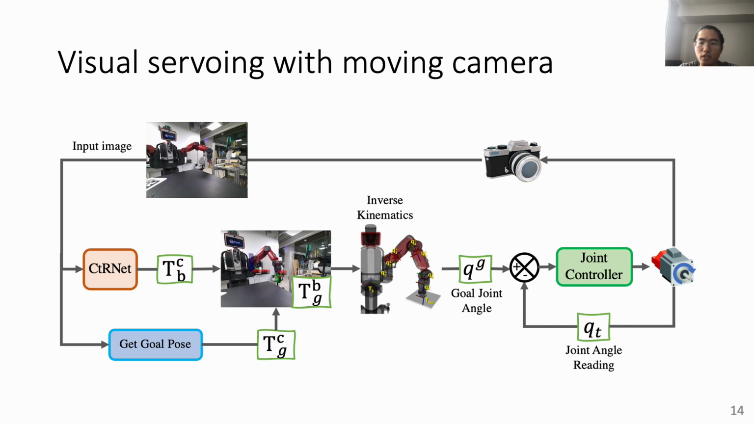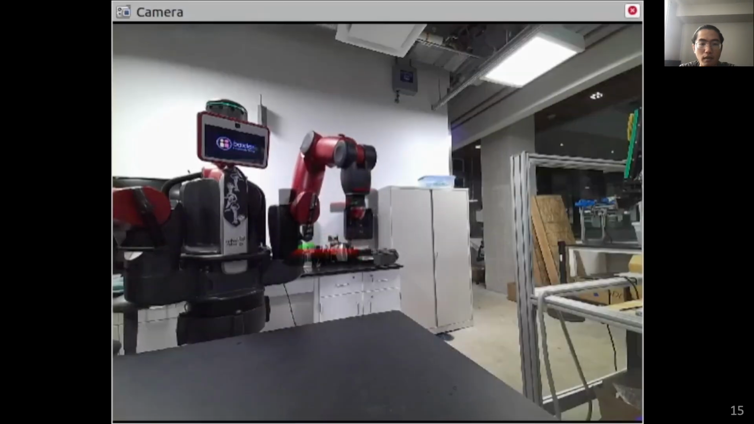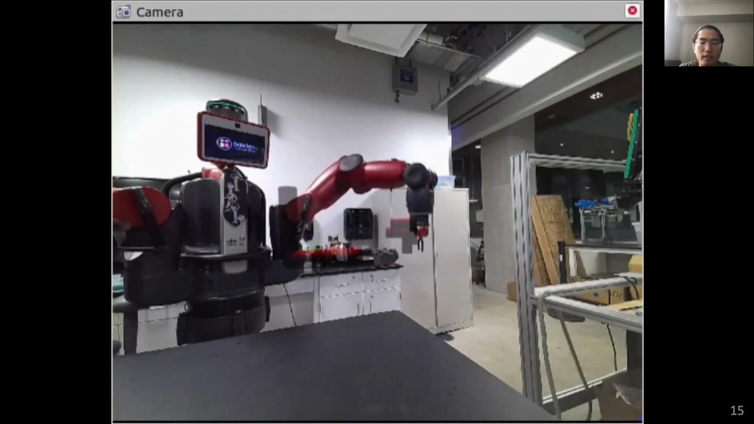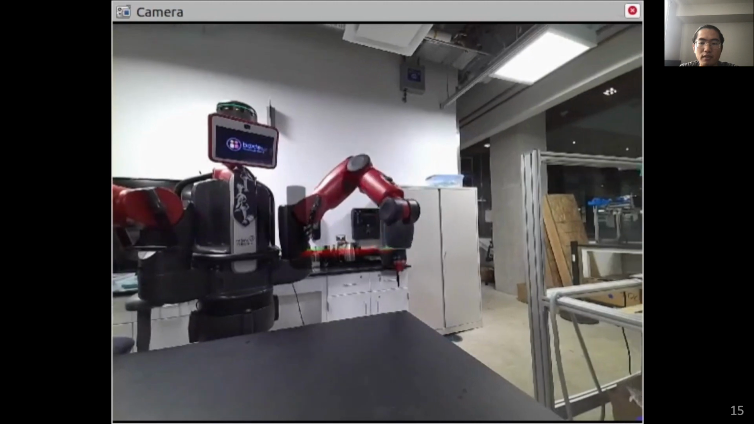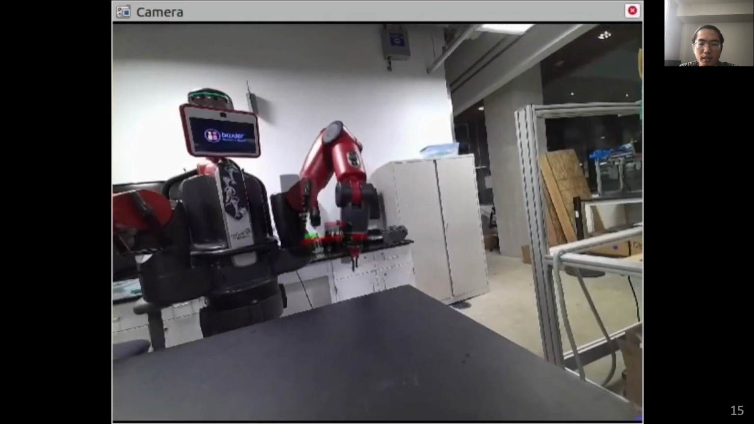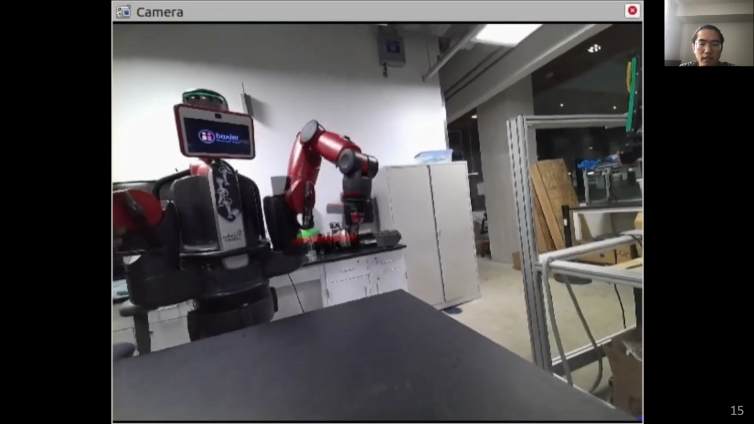We perform real-world experiments for position-based visual servoing. We want the robot end-effector to follow a moving target in the camera frame, which is defined in a moving camera. The CtRNet is used to estimate the camera-to-robot transform to estimate the target pose in the robot base frame. Here is our experiment, where the goal in the camera frame is circling around the camera center, and the camera position is also changing. Despite all the non-stationary setup, the robot can still follow the goal in real time.